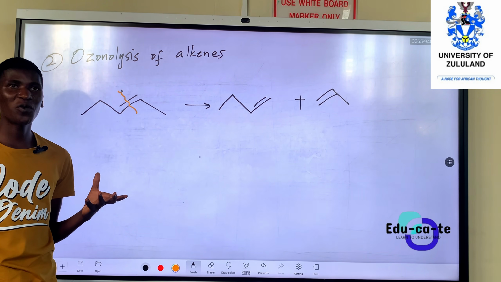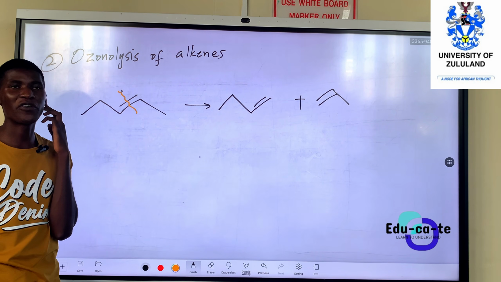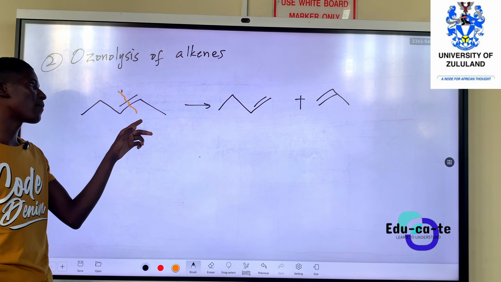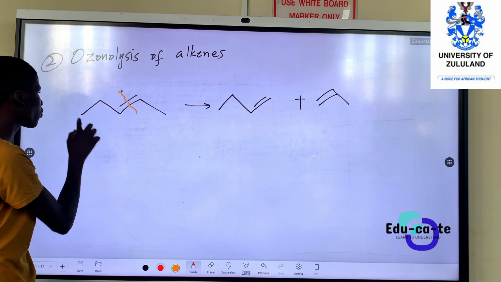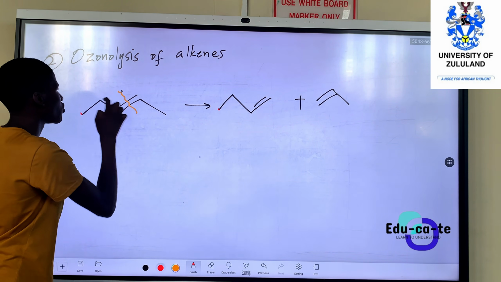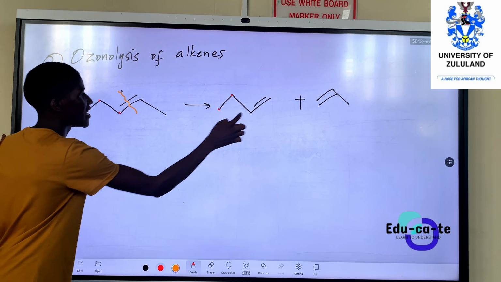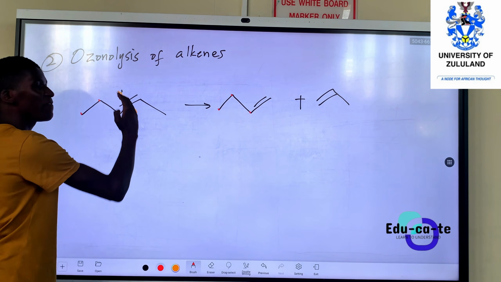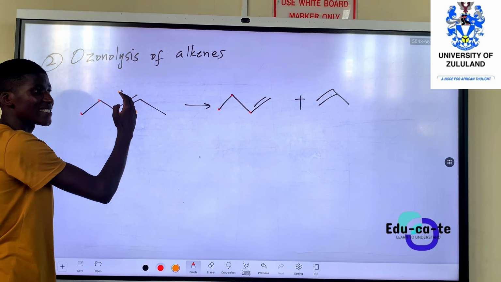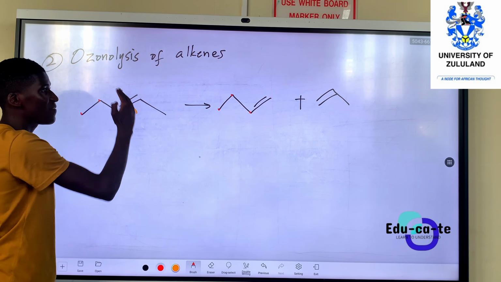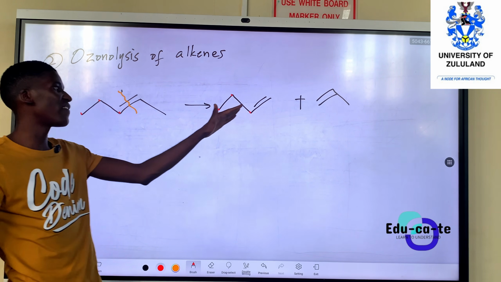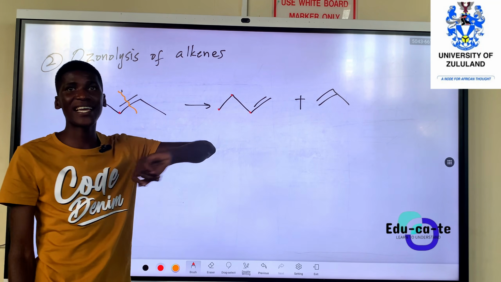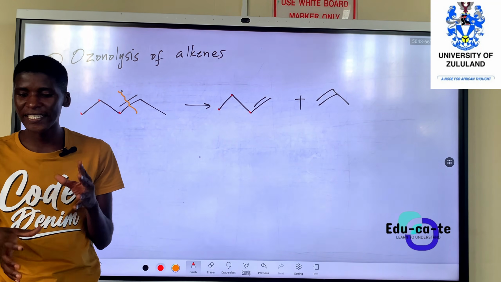It's known as ozonolysis of the double bond. So we are cleaving the double bond, and each part still has a double bond. Actually, this is like carbon 1, carbon 2, carbon 3 on each side. We cleave here and separate it. So we can still have a double bond this side and a double bond that side. This is just for illustration purposes.